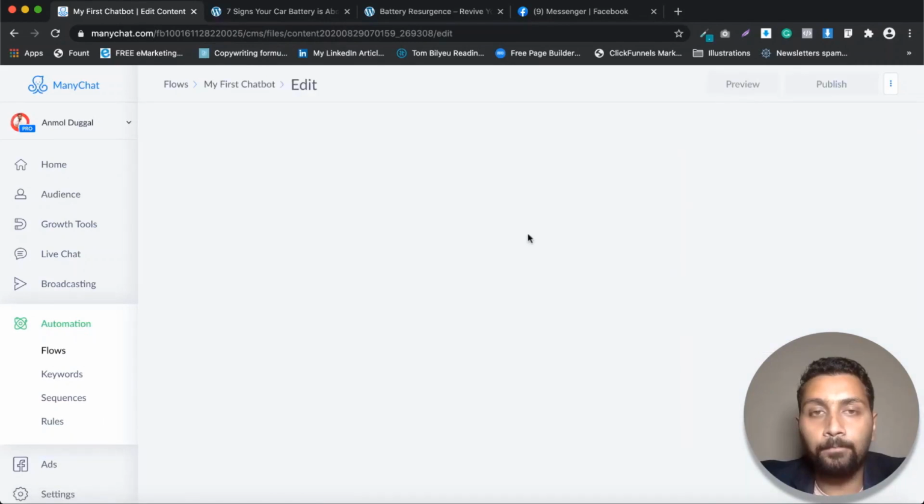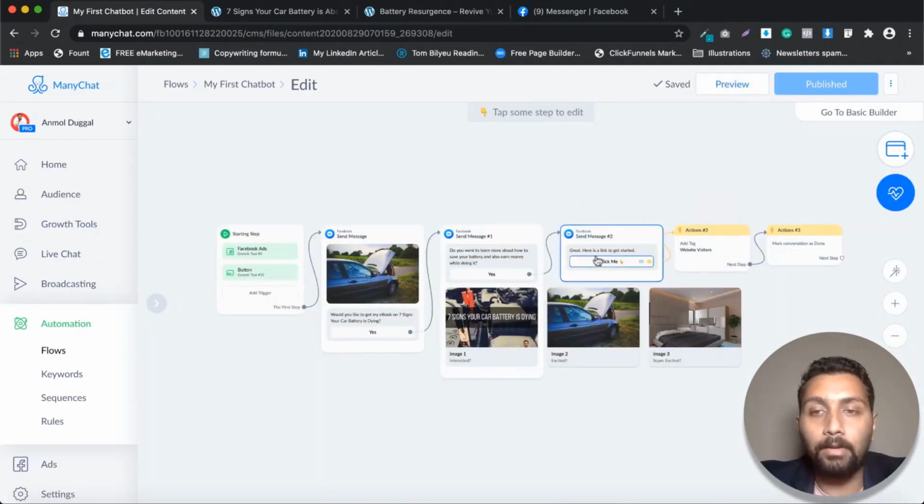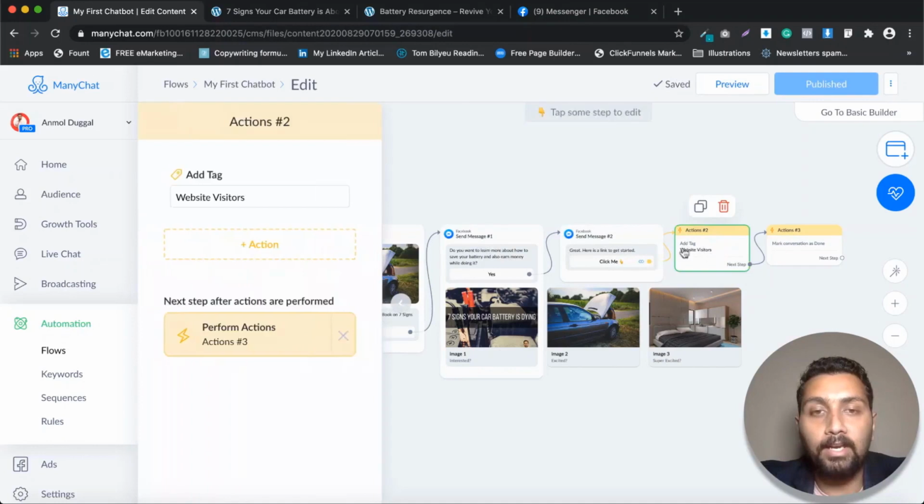Go ahead and click on edit. So I showed you how you can tag people. Like if somebody has gone to my website, I can add in a tag called website visitors. But what is the need of these tags? What would I do with these tags? Why did I even tag it, right? What would I do with the information that somebody has visited my website or not?